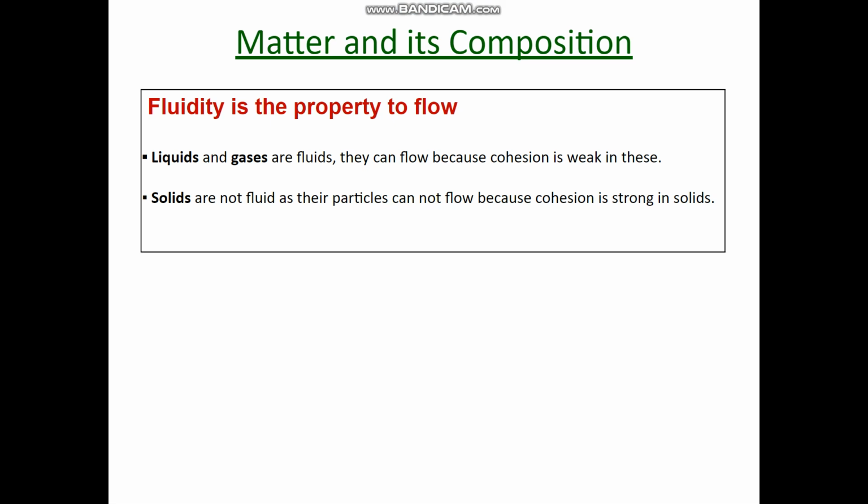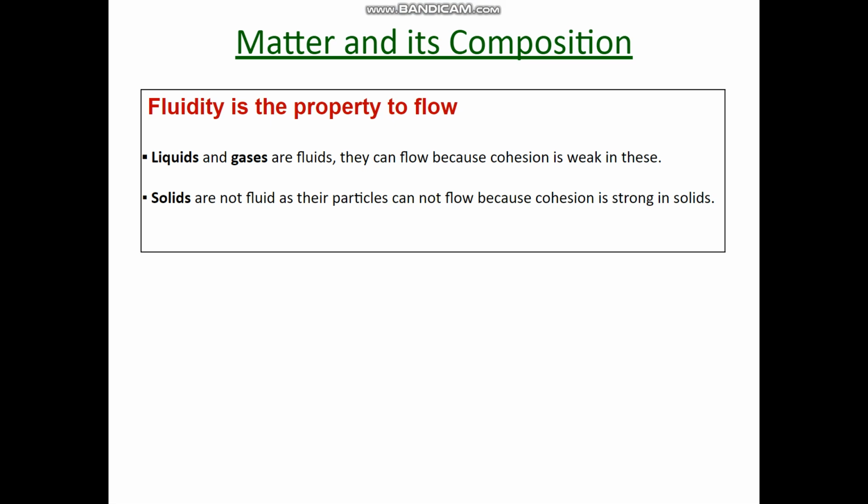Now we will discuss the next property of matter, that is fluidity. What is fluidity? Fluidity is the property to flow. I repeat, fluidity is the property to flow. Liquids and gases are called fluids because they can flow. And why can they flow?